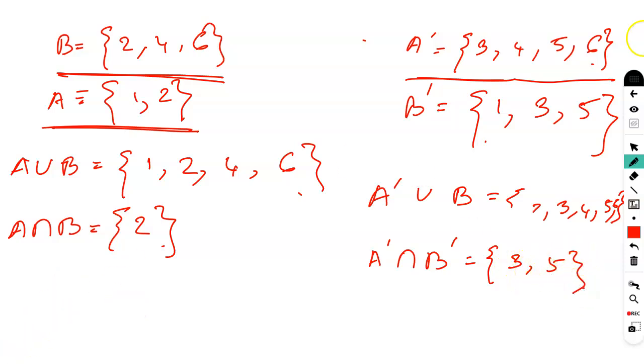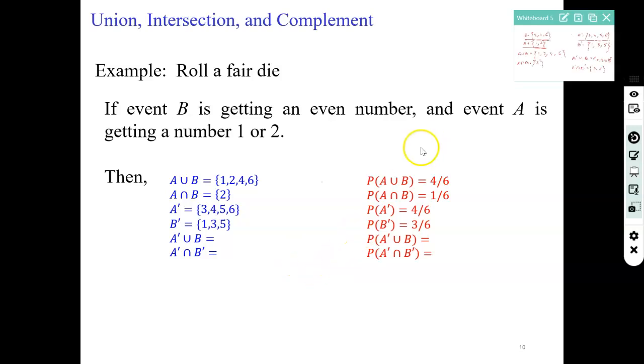Now we have calculated all the sets. Now we have to find the probabilities of these sets. We know that the total number of possible outcomes is 6, because if you roll a die you will get 6 numbers: 1, 2, 3, 4, 5, 6. And you can easily calculate how many you can get for these events.